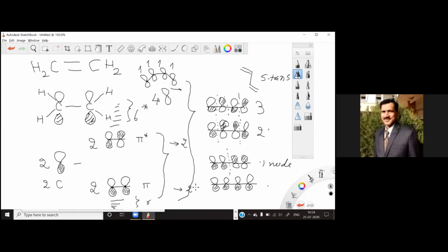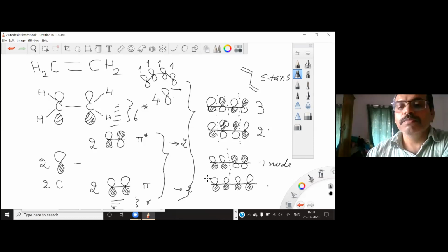Now when you start with the four p orbitals, you have one electron in each p orbital. So now you have to fill these electrons. How will you fill the electrons? You have to fill in pairs. You cannot fill one electron. So it will be paired in the first orbital, paired in the second orbital. And these two orbitals, as they are more in energy, less stable, will remain empty.